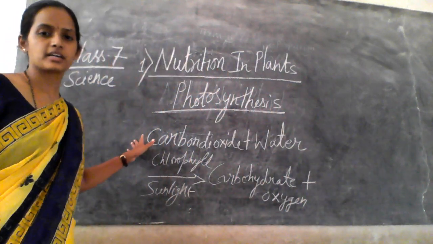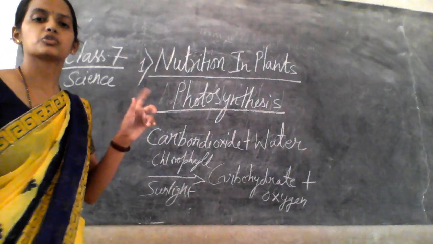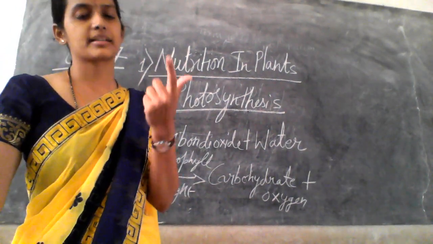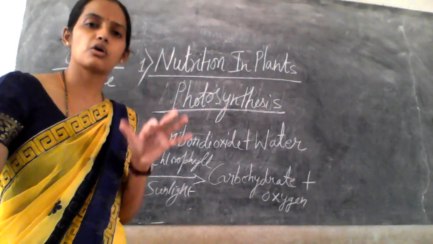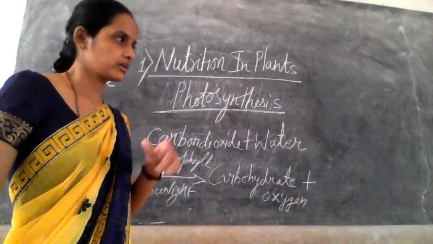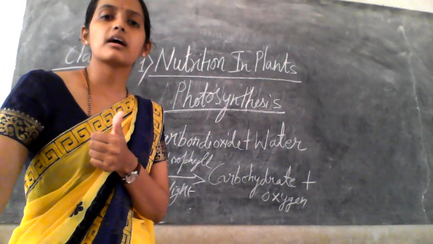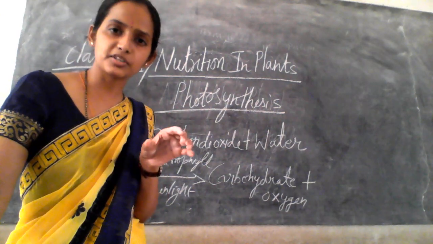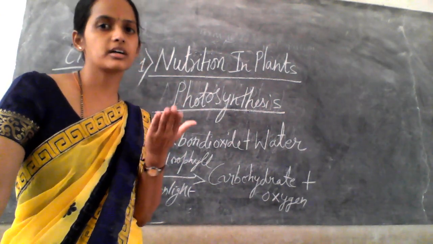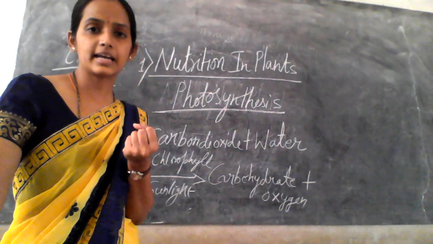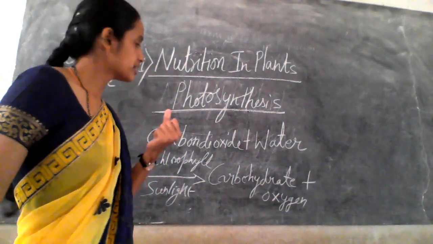So we are studying photosynthesis. When we observe the leaf, we can see the chlorophyll and the stomata, right? So what is the use of chlorophyll and the stomata? Stomata are the pores, or openings, present on the surface of the leaf, which are used to collect or capture gas.